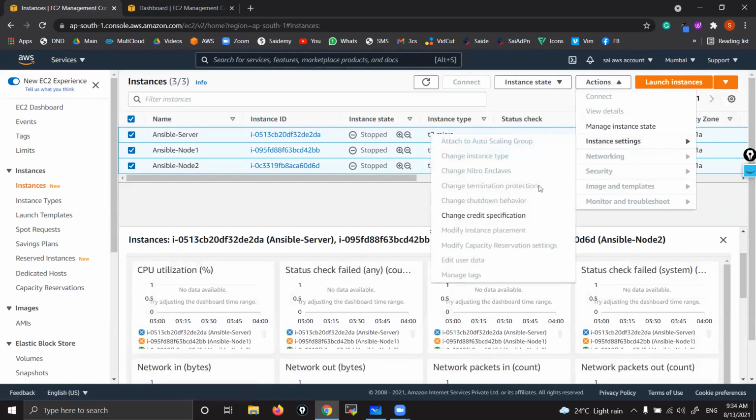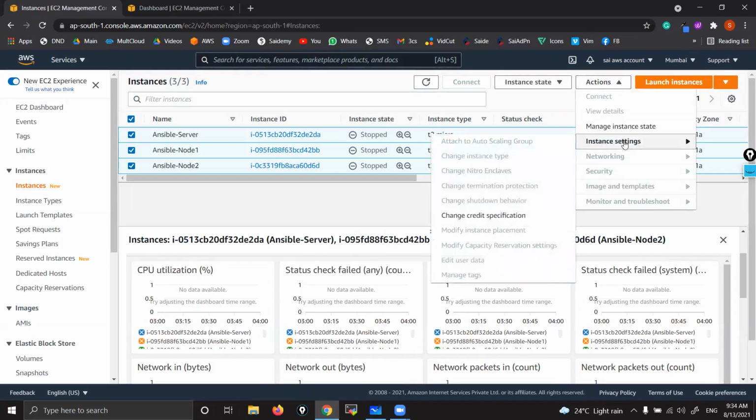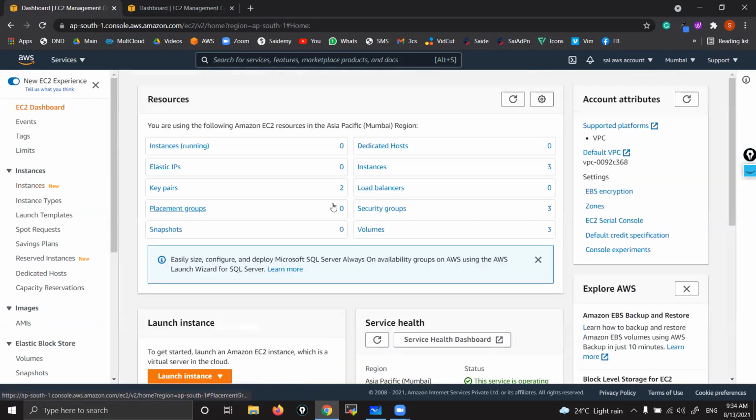Instance settings, Actions, Termination protection. You can enable it only when they are in running state. Okay, fine. In my Mumbai region I already have some instances and volumes, so just ignore that.